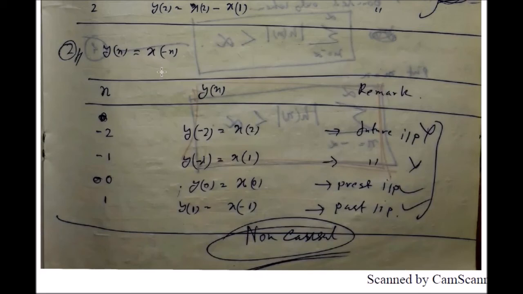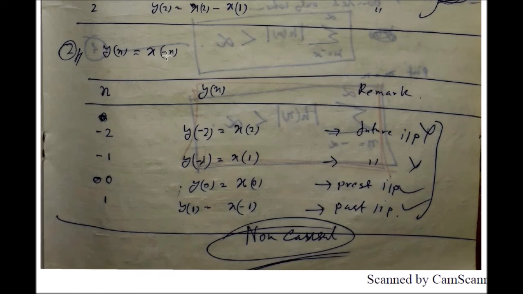Now look at another example, y(n) equal to x(-n). Again build this table and start checking from some negative samples. Take n equal to minus 2 first, and find the system response, or output sample, for n equal to minus 2. Here minus 2 is the present sample. The output will be x(2), because the argument is minus n, so for n equal to minus 2 the argument becomes plus 2.